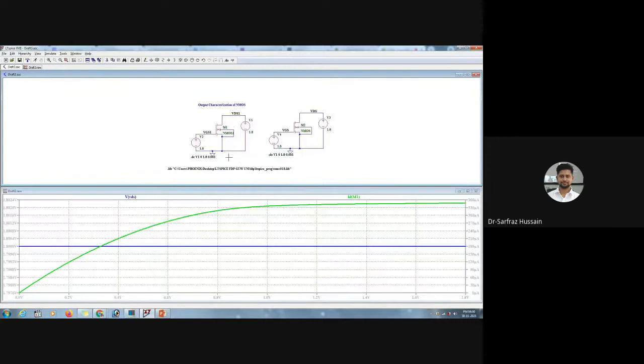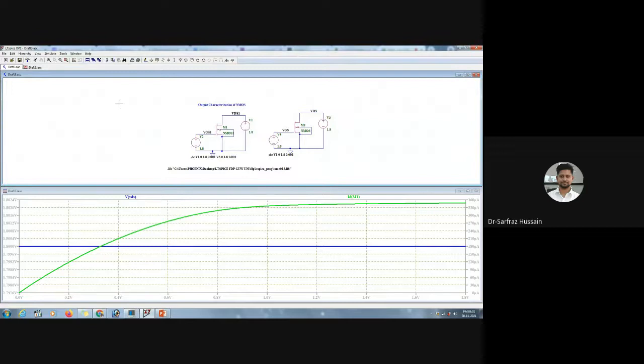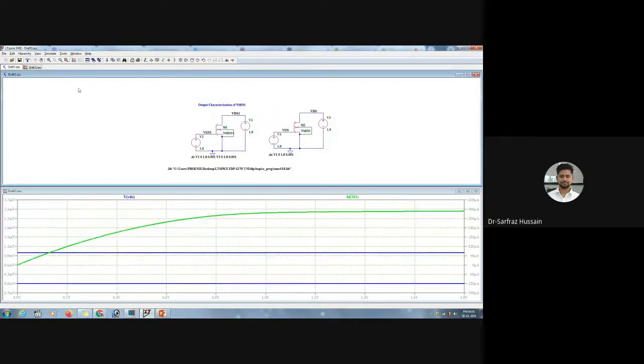Since we are changing only V1, here we have to change V3 also for this one. So let us discard this one and just choose this. So the next source that we want to vary is V3. So we are doing this for the other circuit. We'll do the same thing, 0, 1.8 and 0.001, and let us click on this one and just rerun this.